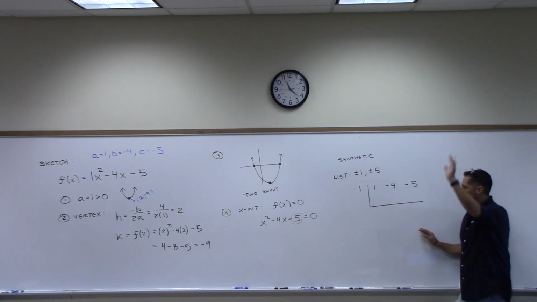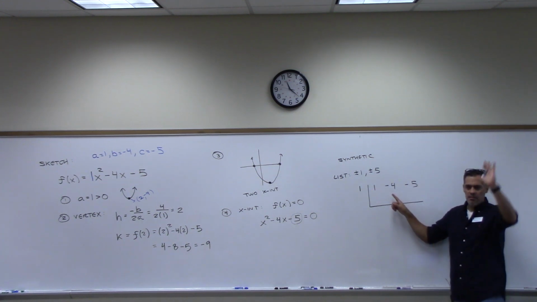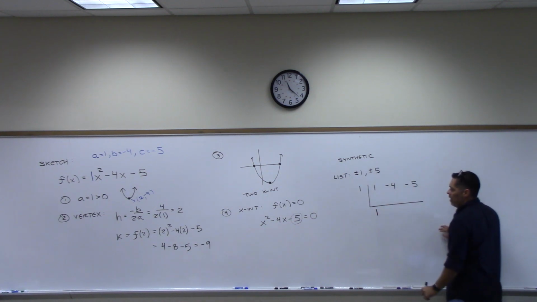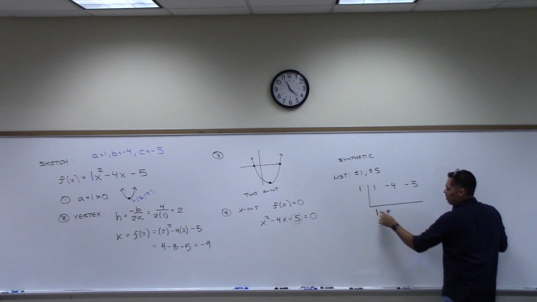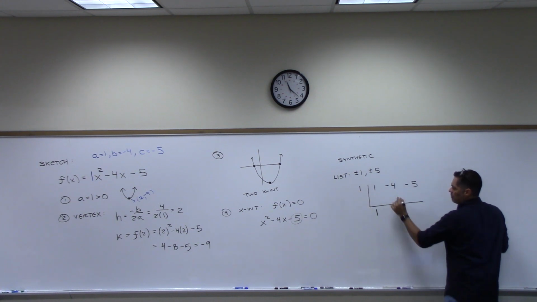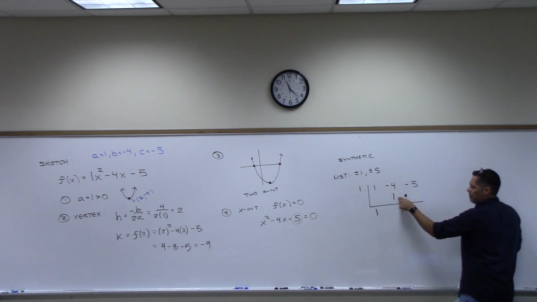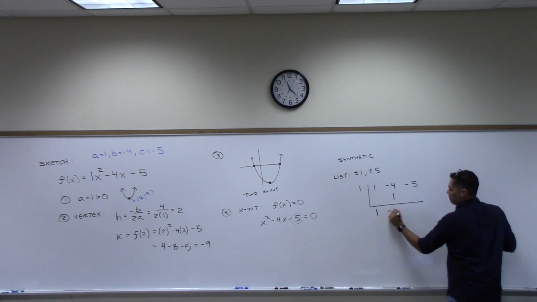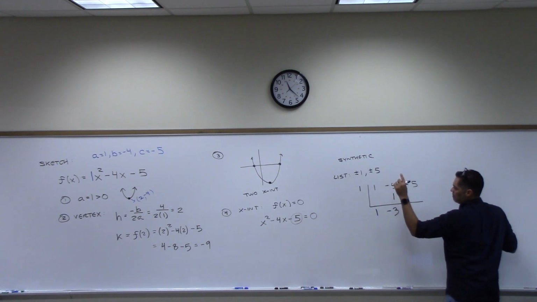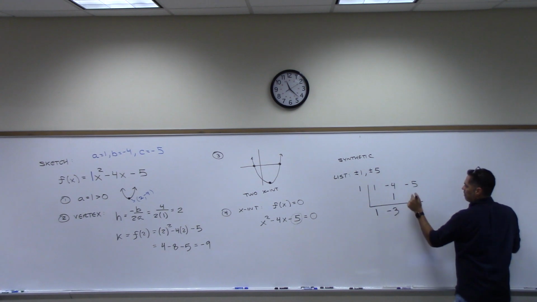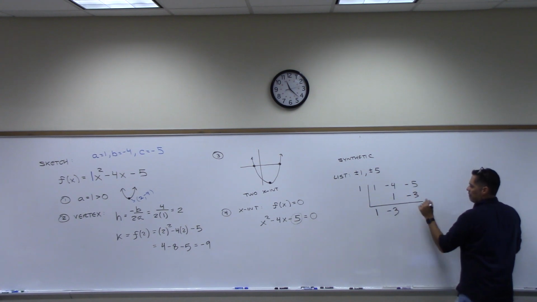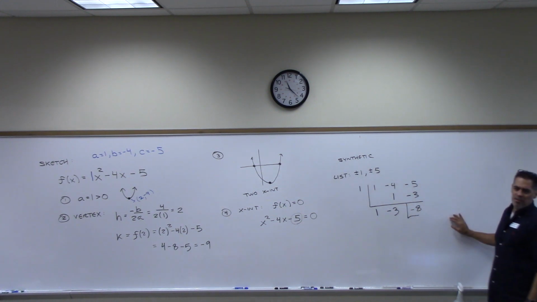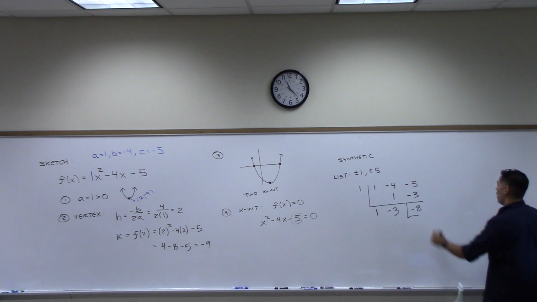Okay, who wants to volunteer to talk me through how this is done? Go ahead. Okay, so what am I going to do first? You bring the 1 down. Bring the 1 down. Now what? Then you multiply the 1 times 1, and put that answer underneath the 4. Okay, so 1 here, and now what? You add down, and you'll get negative 3. Good, and then? You multiply the 1 with the negative 3. And that gives me? Bring it under the negative 5, and that is negative 8, which doesn't work, right? Okay, that sucks. Okay, we go again.